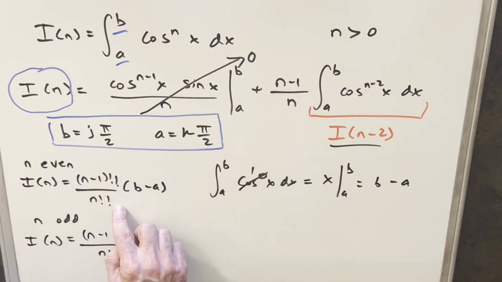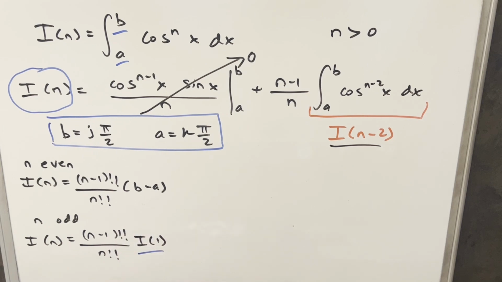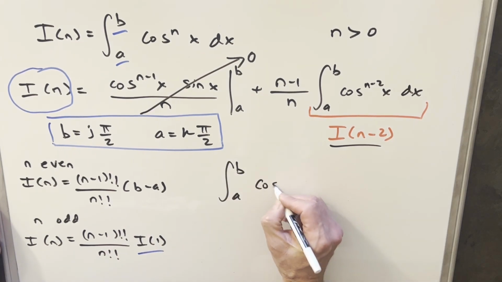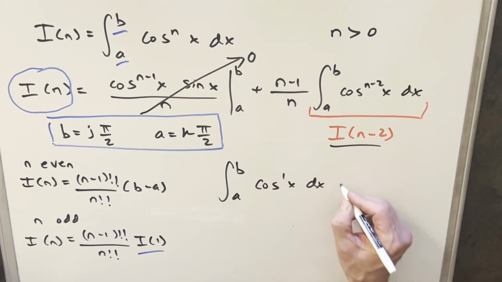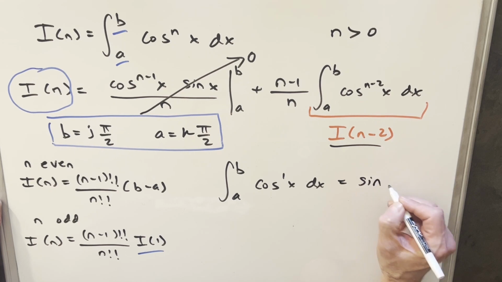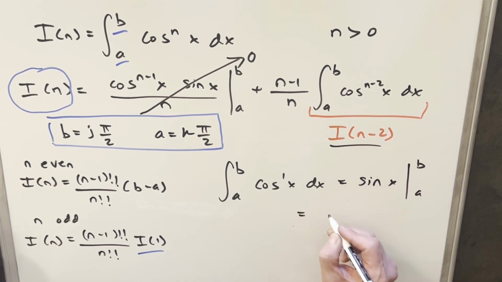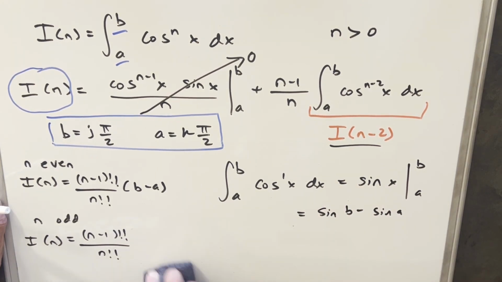And now there's also different formulas to express the double factorial as a single factorial, so you could reduce that with another formula, but I'm just going to leave this in terms of double factorials. But now we can just do the same thing for I of 1. So again, here's our integral, and now we're just integrating cosine to the 1, but that's just cosine, so when we integrate that, we're just going to get sine of x evaluated from a to b, and so this is just going to be sine b minus sine a. So I'll just take that and we'll plug that in here for I of 1.